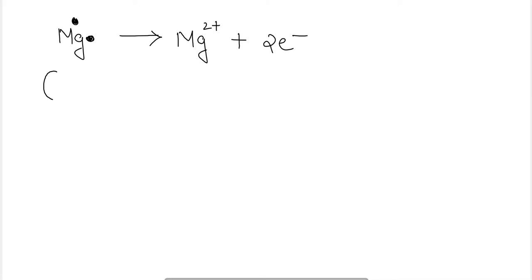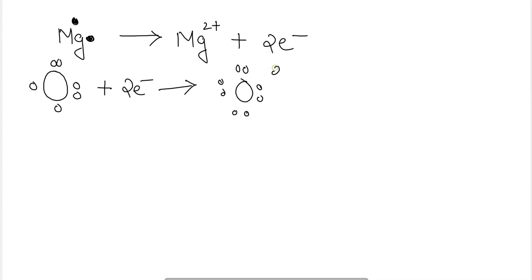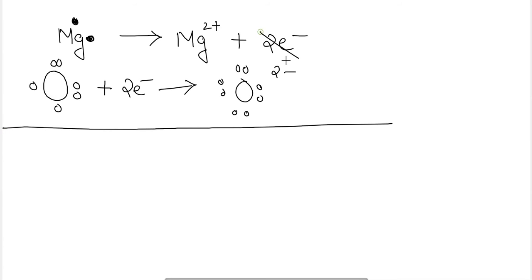Then oxygen here, which has 6 electrons in its outermost shell. So 6 electrons means 2 unpaired electrons will be there. It will accept these 2 electrons lost by the magnesium, and it will form an anion of oxygen by accepting these 2 electrons. Okay, so this will be the formation of magnesium oxide here. When these two equations are summed, we will form magnesium oxide.